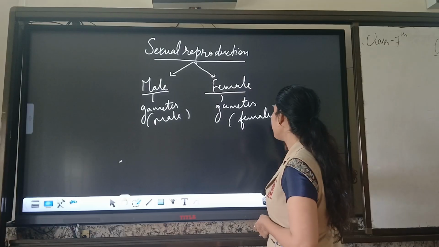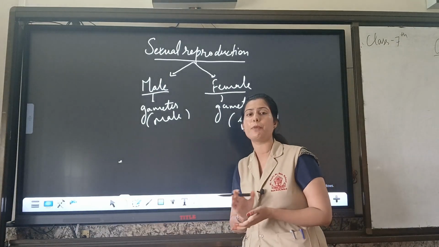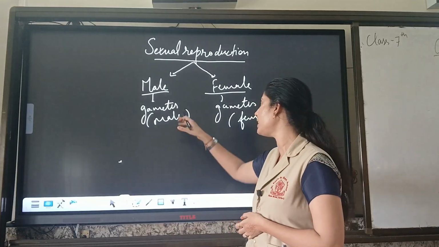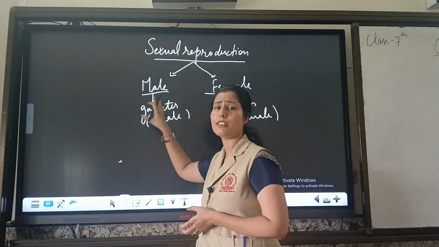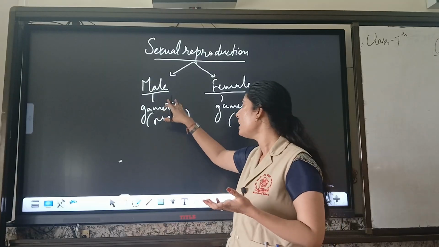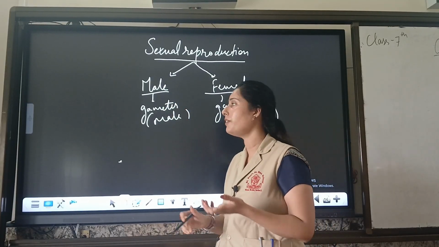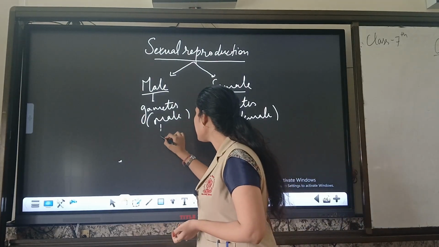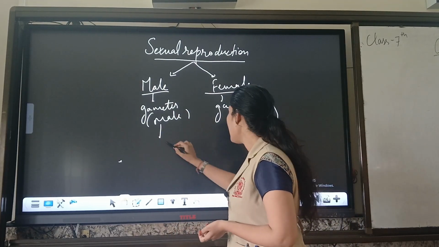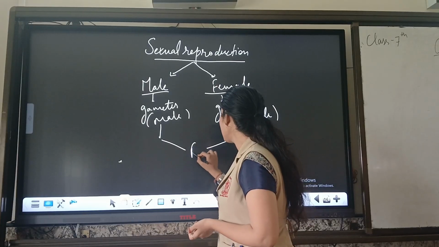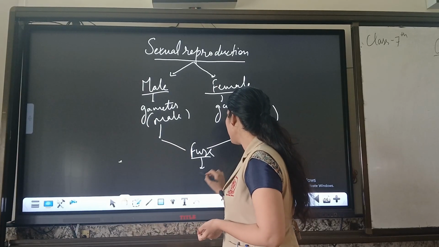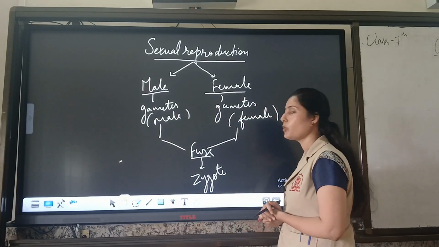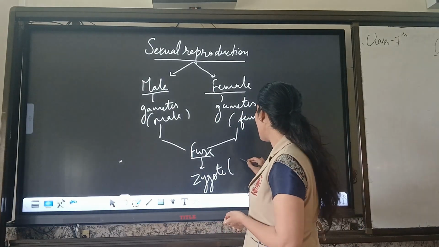They both have different reproductive organs, and different reproductive organs have different cells which we call generative cells, and these generative cells produce gametes. These gametes are the cells which have genetic information about the partners. Okay, these gametes further develop and fuse together to form a zygote, and the zygote is the end result of sexual reproduction and we call it offspring.